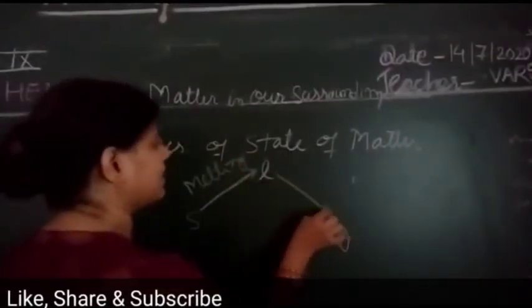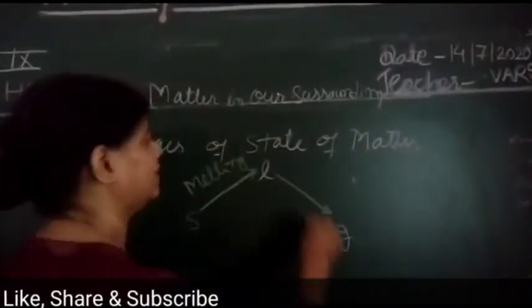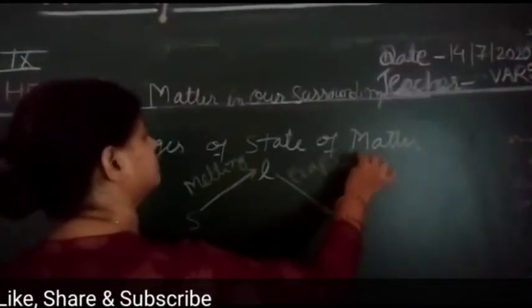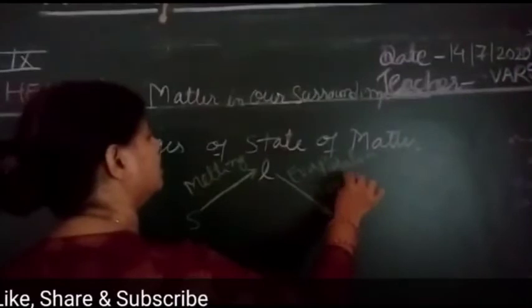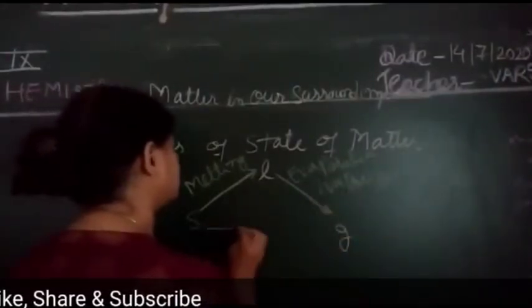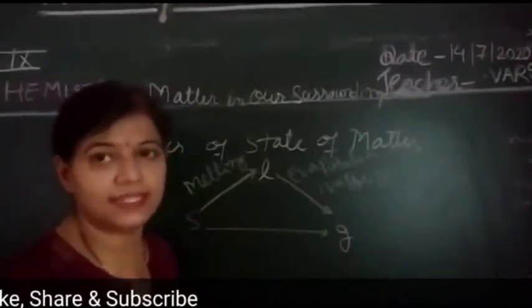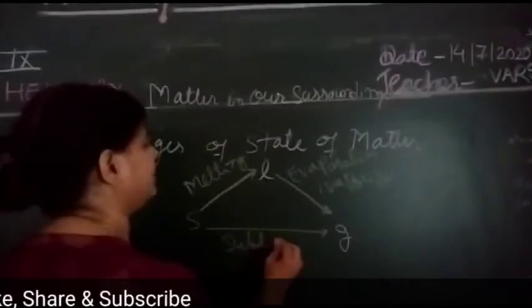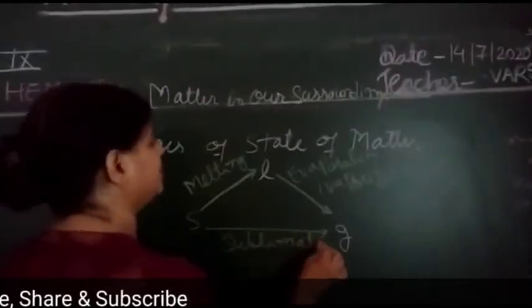When the liquid converts to gaseous state, that is said to be evaporation or vaporization. When the solid converts to gaseous state, that is said to be sublimation.